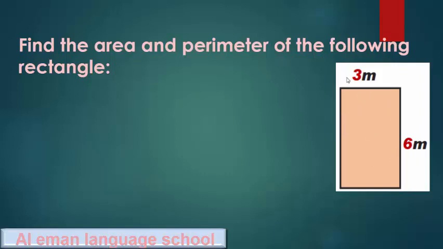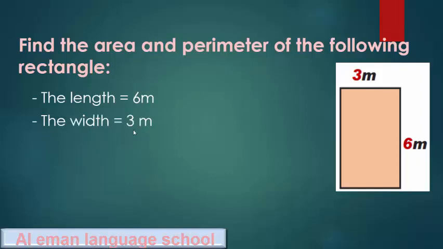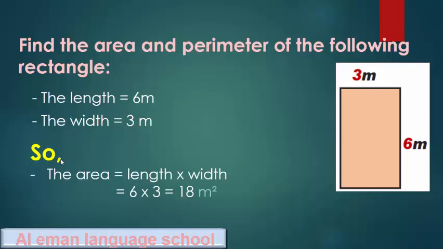Find the area and perimeter of the following rectangle. We have sides with lengths 3 meters and 6 meters, and we want to find the area and perimeter. So the length is 6 meters. The width is 3 meters. The width is the smallest side. The length is the longest side. So the area equals length times width.